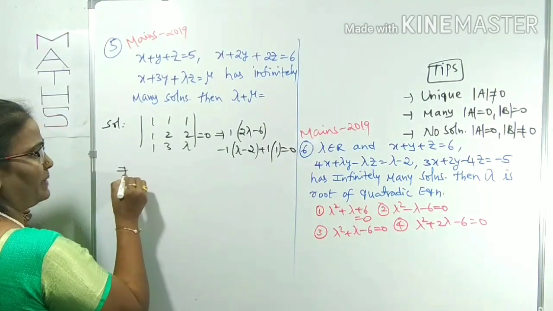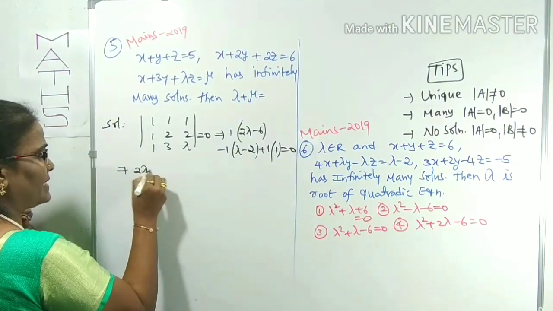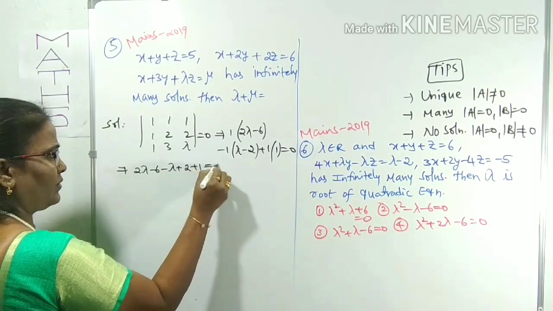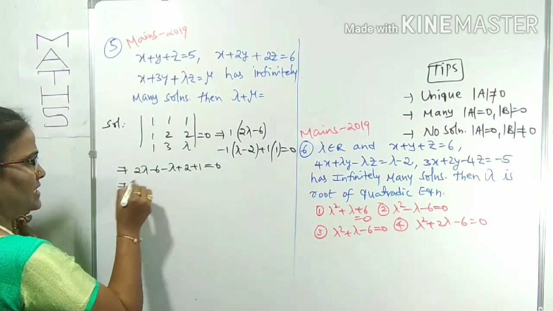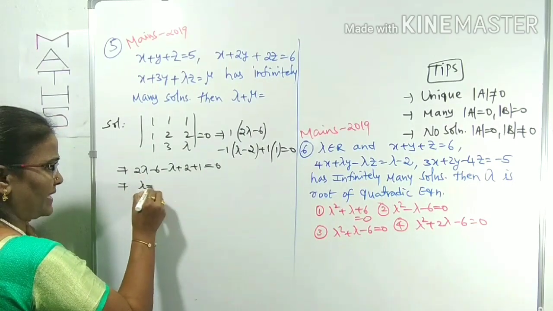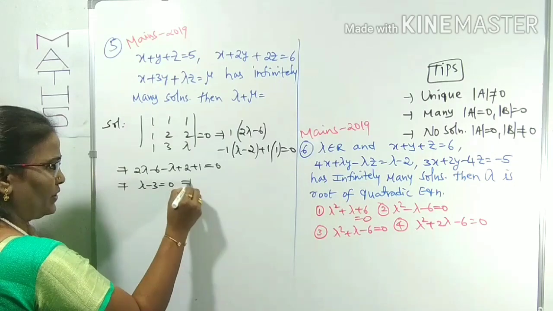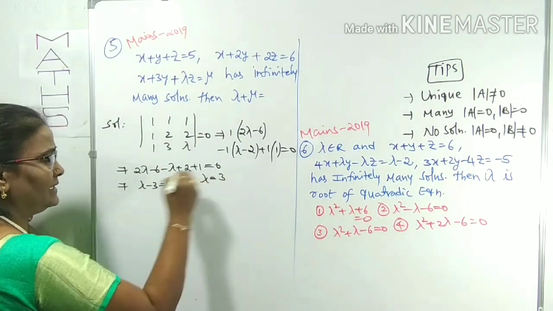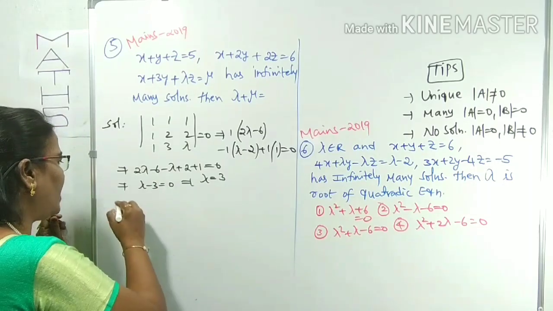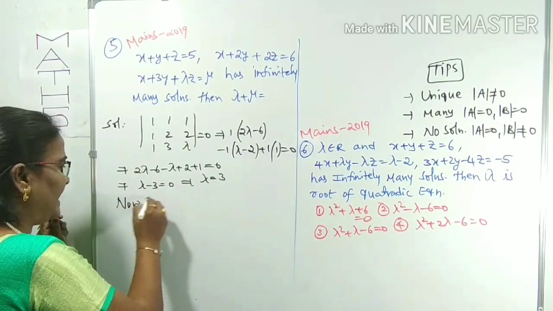Now this becomes 2 lambda minus 6, minus lambda plus 2, plus 1 equals 0. So 2 lambda minus lambda minus 6 plus 3 is minus 3 equals 0. What lambda value did we get? Lambda is 3. Now we can concentrate on det B.